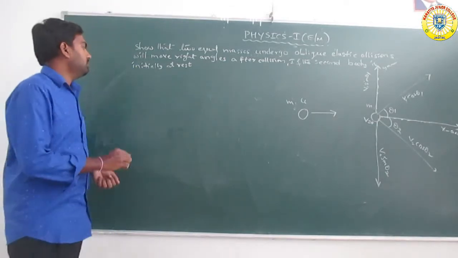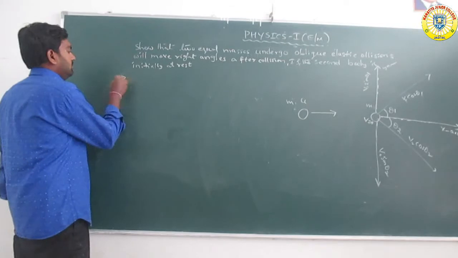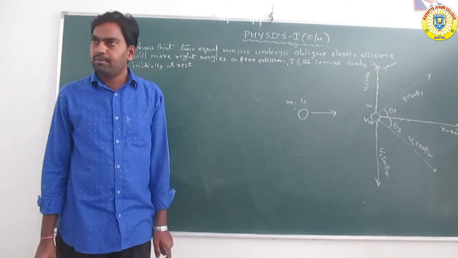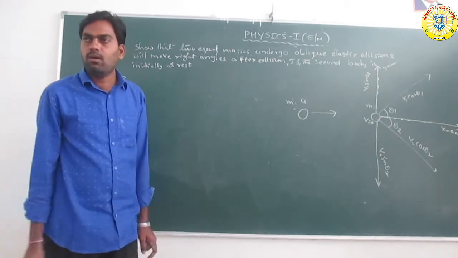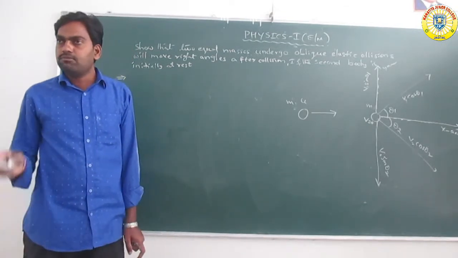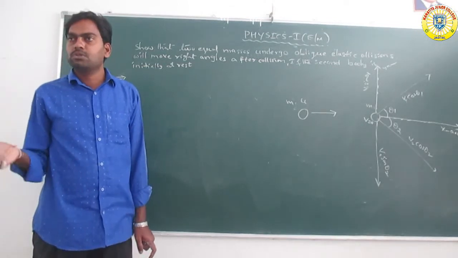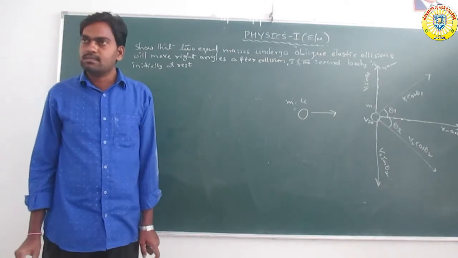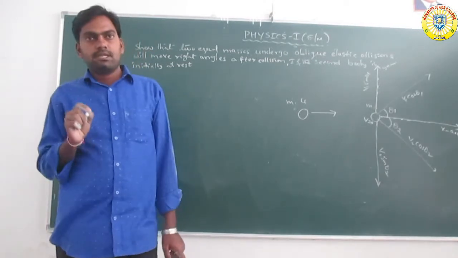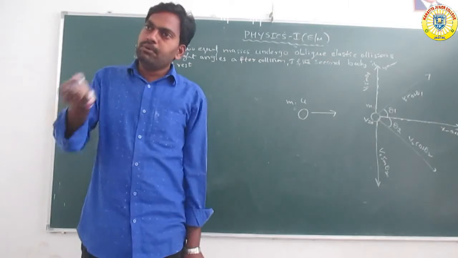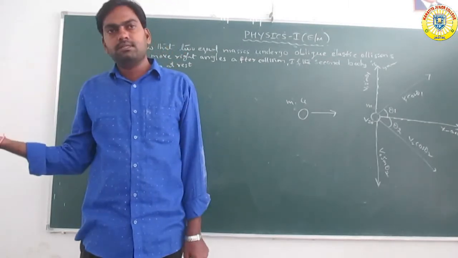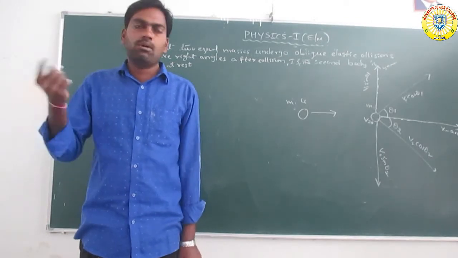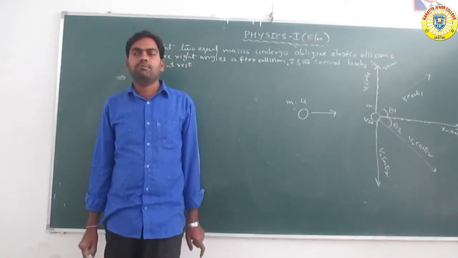Now by using the law of conservation of linear momentum along the x axis. The momentum P is equal to mass into velocity. According to the law of conservation of momentum, the momentum of the system before is equal to the momentum of the system after.